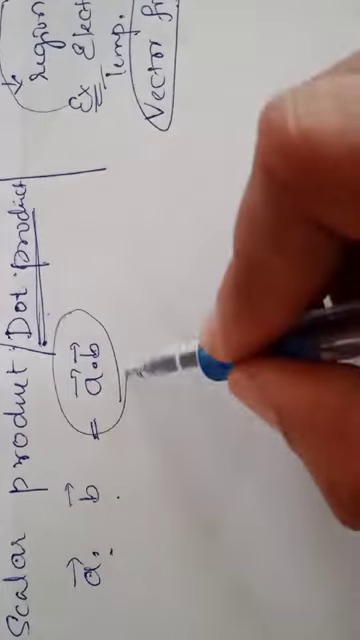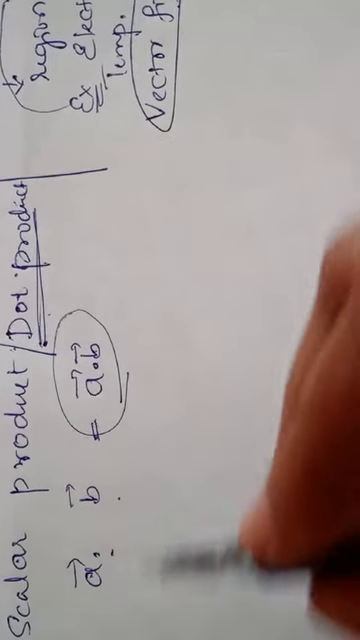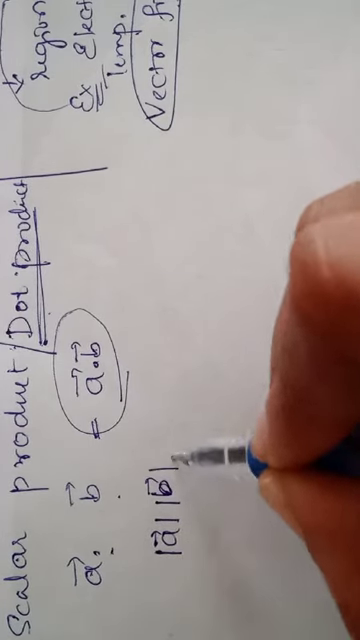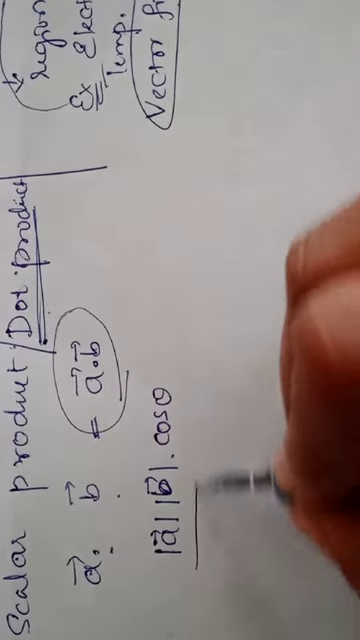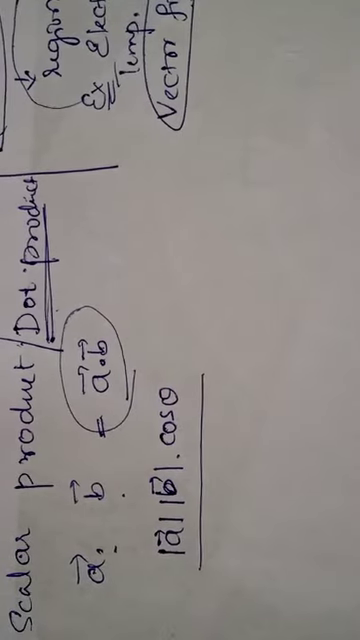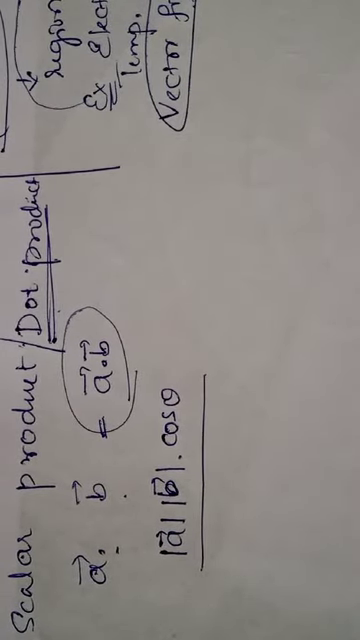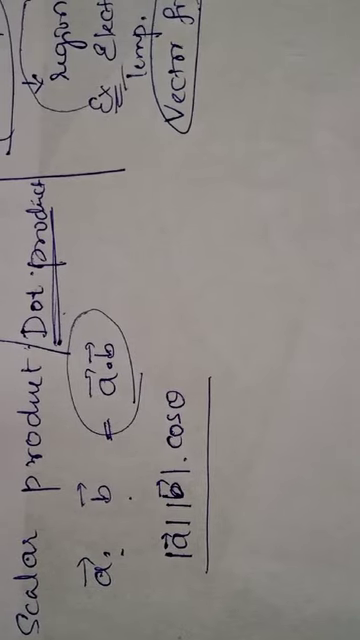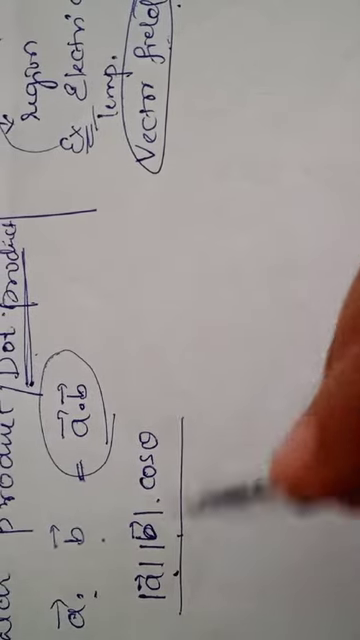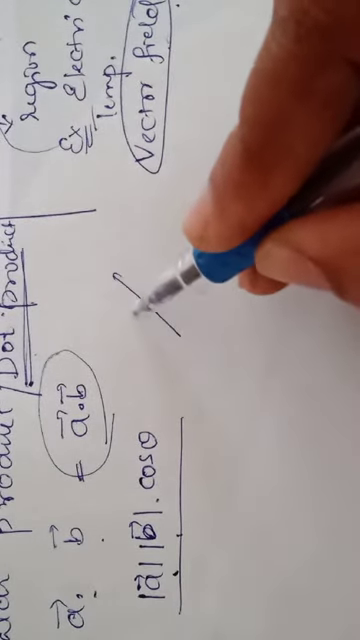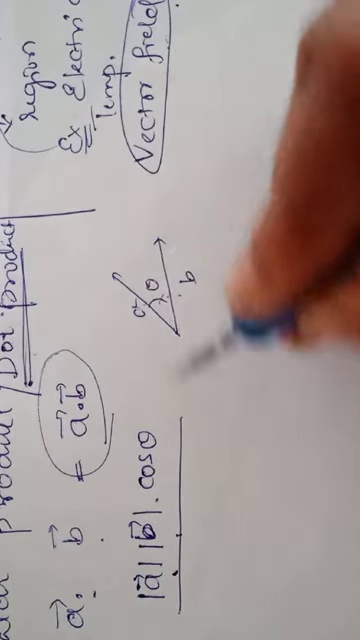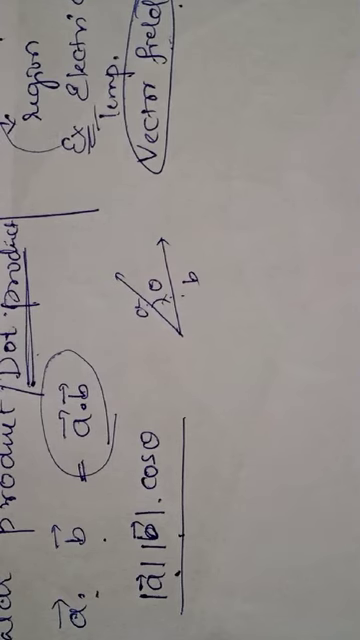So what is this definition? This is defined to be magnitude of A into magnitude of B into cos theta. The definition of scalar product is magnitude of A into magnitude of B into cos theta. But what is theta? Why cos theta? Theta is the angle between A and B. So here is a vector A and here is a vector B. The angle between A and B is theta.